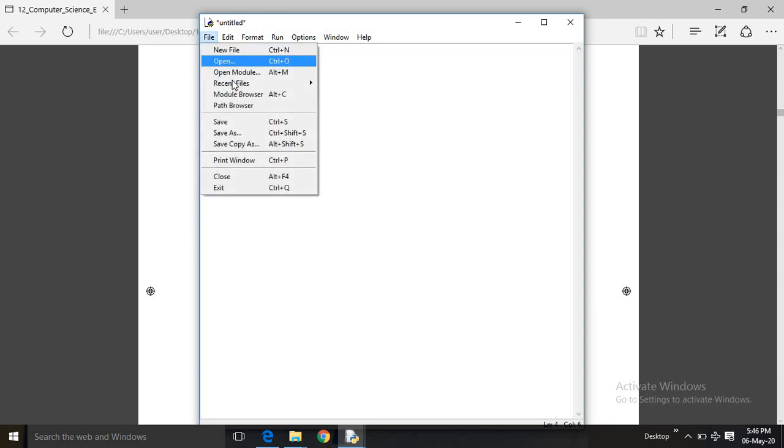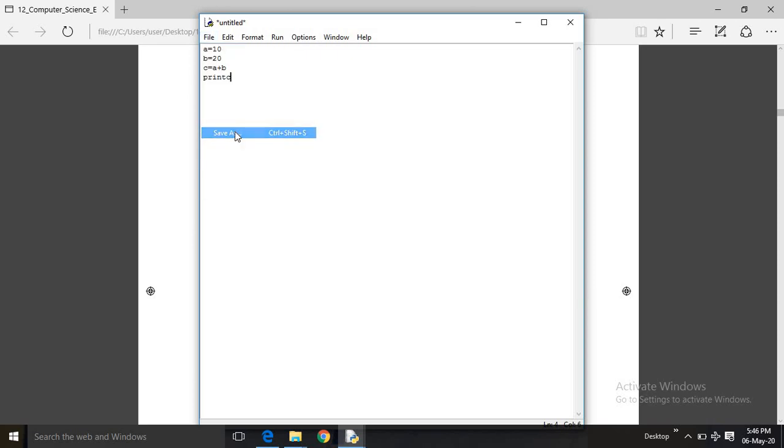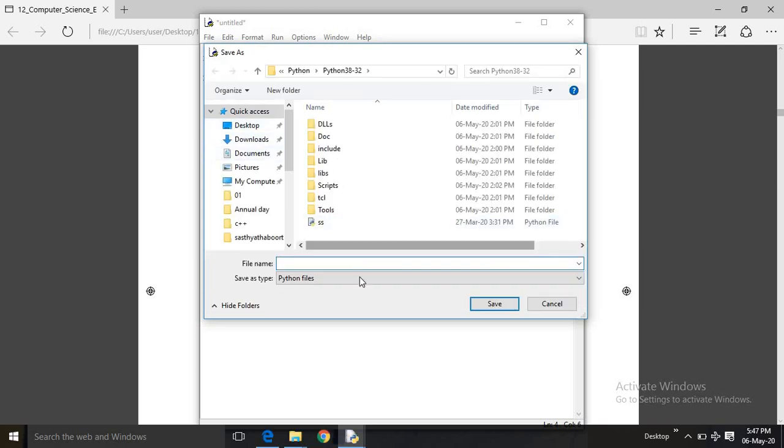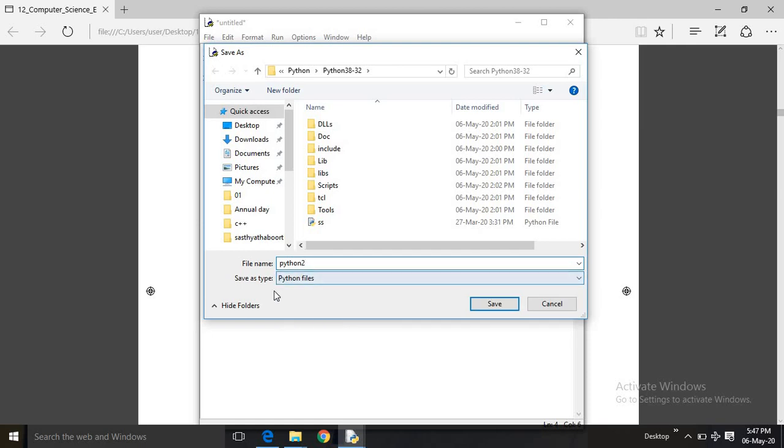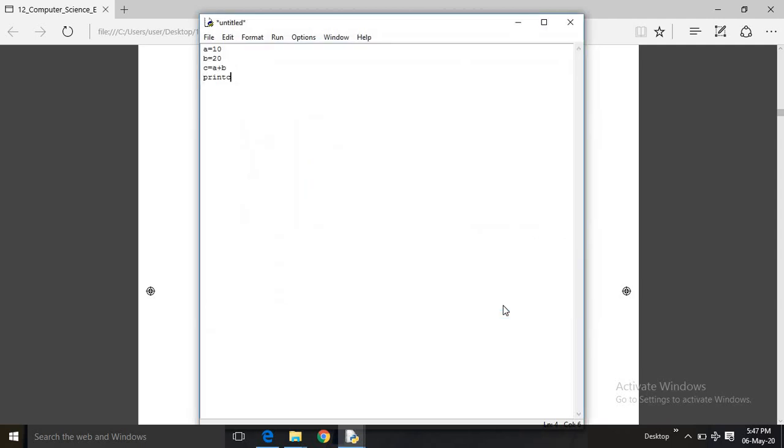I am saving this file, Save As, Python2. If the file type is Python, automatically it will be saved with the extension .py. I am saving this file.